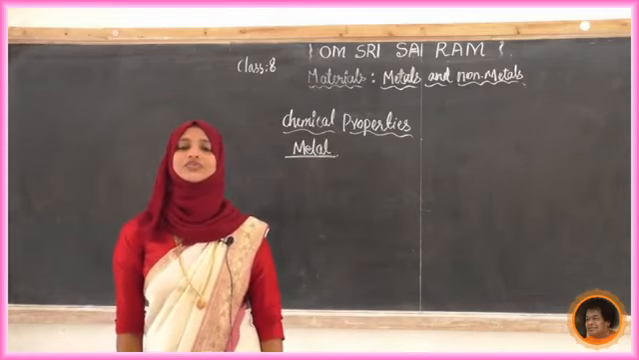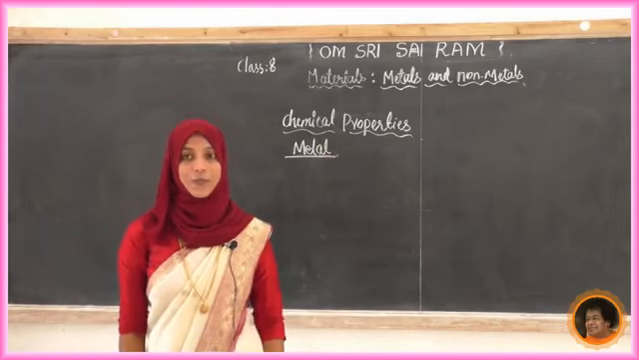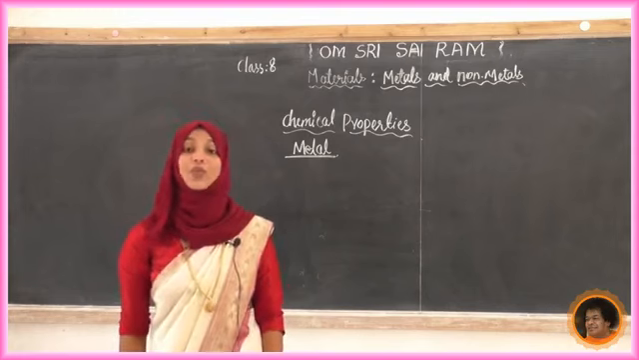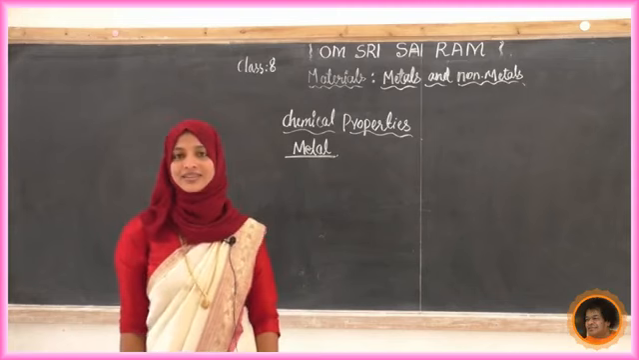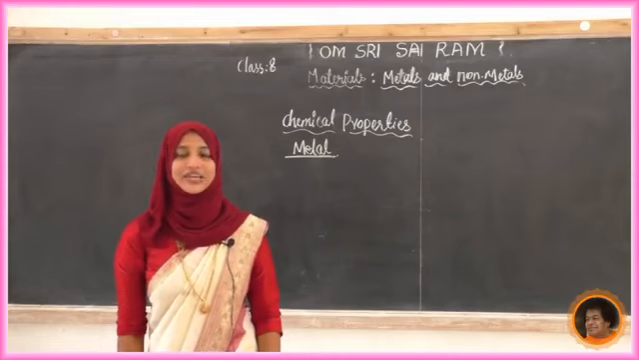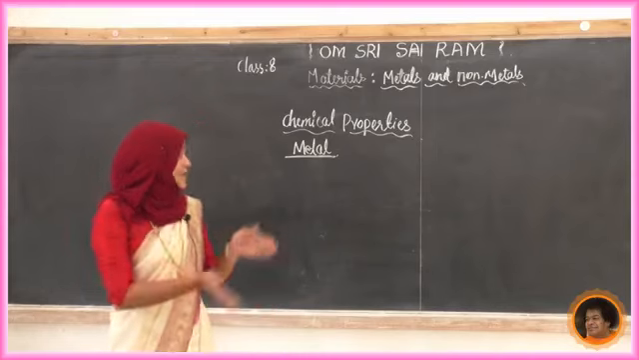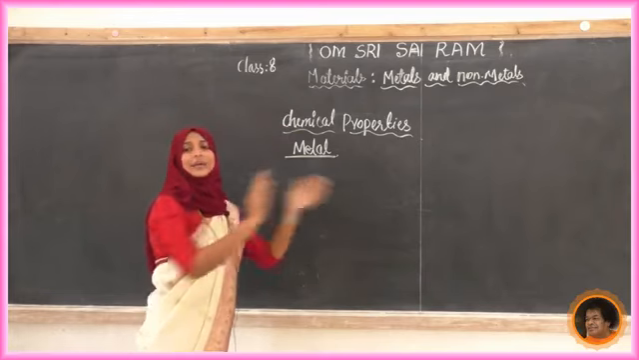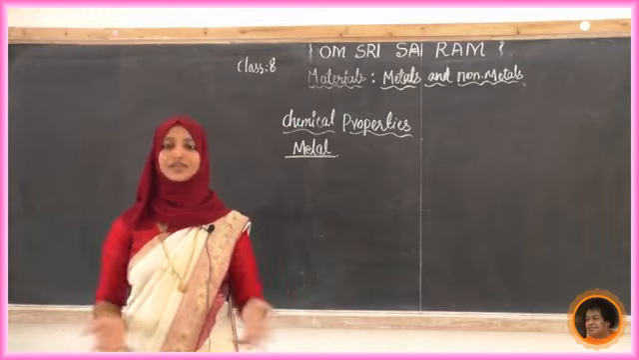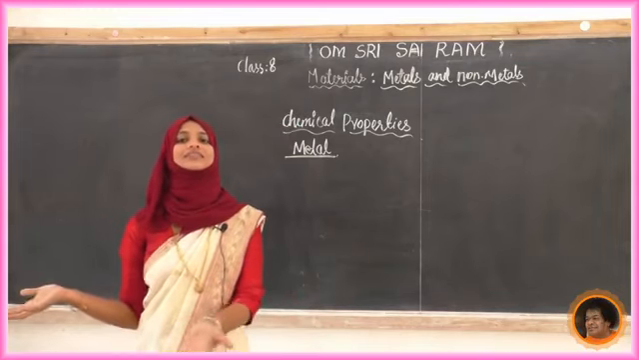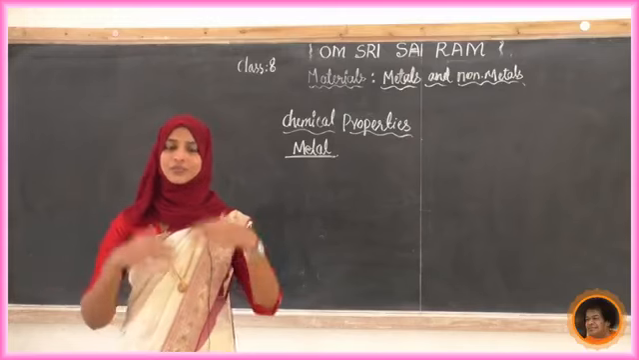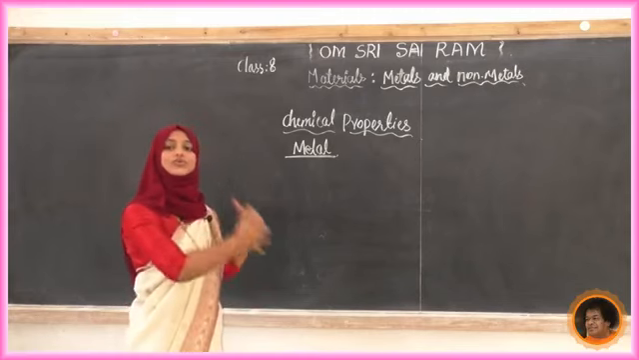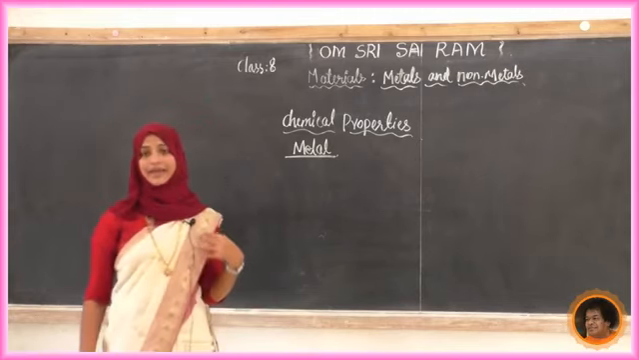Now tell me, students, what is a chemical property? Physical property we have already discussed. Now tell me, what is meant by a chemical property? Here chemical properties means a metal is reacting with any chemical, if it is water, if it is oxygen, if it is any other chemical. So chemical properties means the metal is going to react with other chemicals.